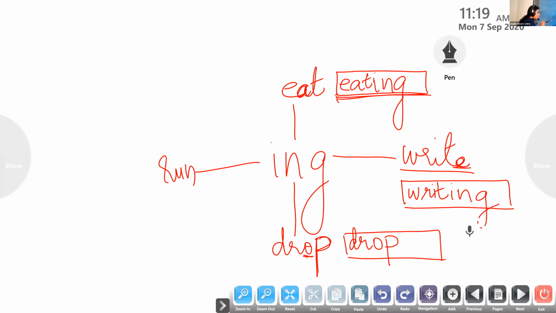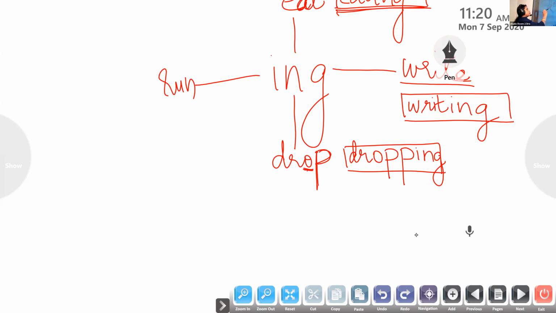If the letter is O, it is a vowel. So what we have to do to the last letter? The last letter has to be doubled. So D-R-O-P-P-I-N-G. Is that clear? You have to look at the letter before the last. If it is a vowel, the last letter has to be doubled.